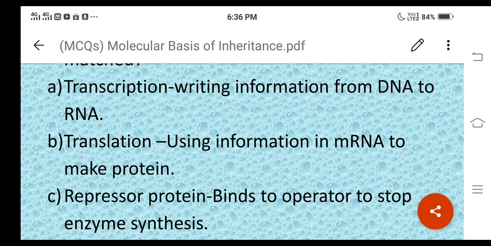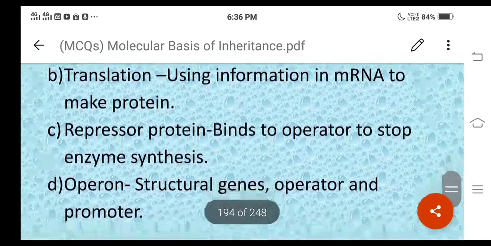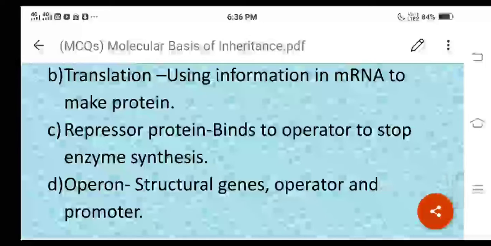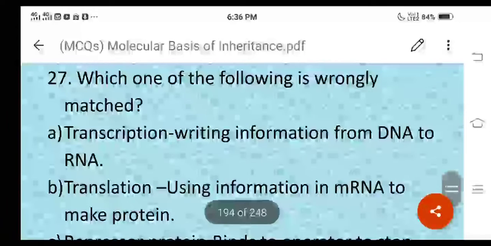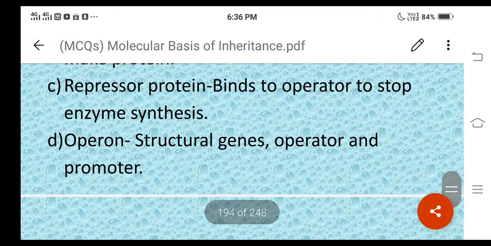Translation, using information in mRNA to make protein. This is correct only because in mRNA what will be there? The codons will be there. They are present in the form of three letters or triplet codons. And next one, repressor protein binds to operator to stop enzyme synthesis. This is correct only. Then operon, it contains what here? Structural genes along with operator and promoter. This is also correct one. So for question number 27, A is the correct answer, right? And let us move on to the next question.